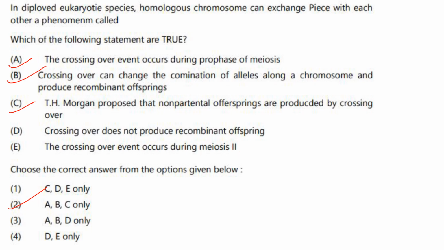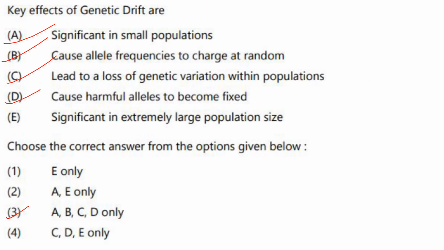Crossing over can change the combination of alleles along a chromosome and produce recombinant offsprings. That's also correct. T.H. Morgan proposed that non-parental offsprings are produced by crossing over. That's also correct. Crossing over does not produce recombinant offsprings. They do produce recombinant offsprings. Crossing over occurs during meiosis 1, more specifically prophase 1 of meiosis 1. So A, B, C are the correct statements. So the answer here is option 2.